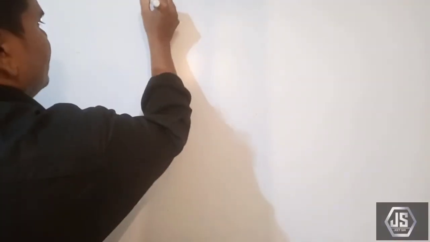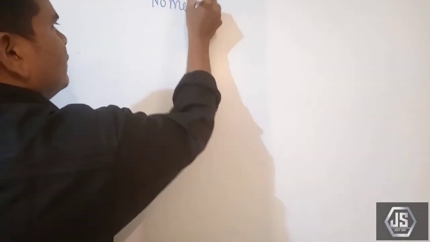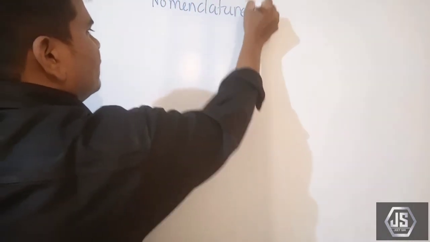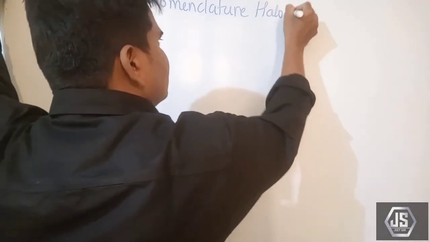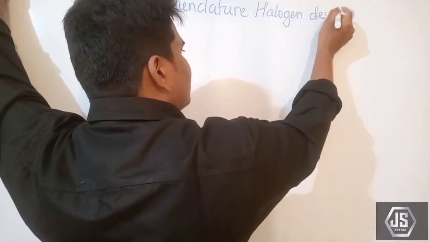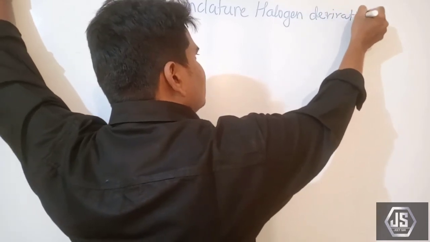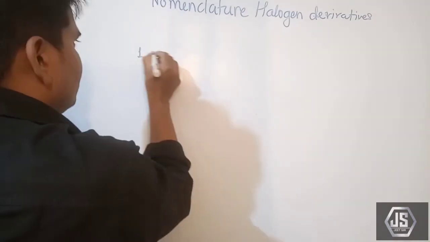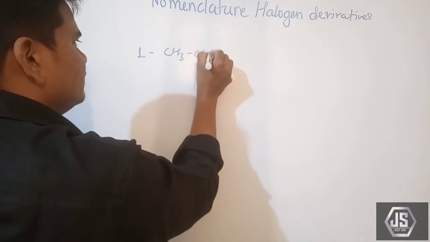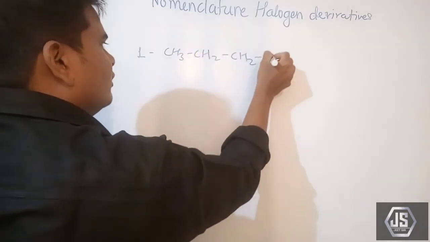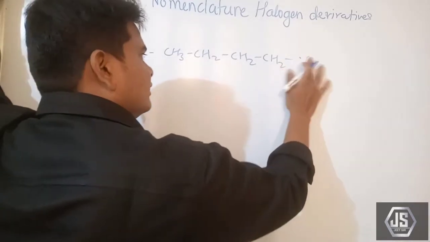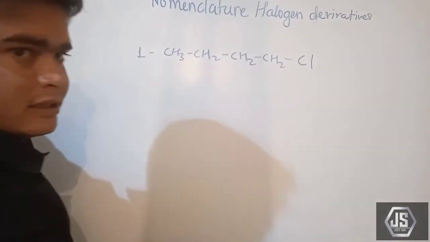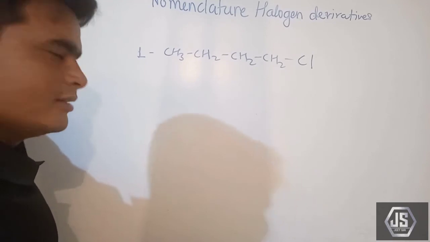So let's see how the halogen derivatives are named, that is, the nomenclature of halogen derivatives or haloalkanes. First, we have a compound CH3-CH2-CH2-CH2-X. Let's take Cl here, instead of X we are taking Cl.